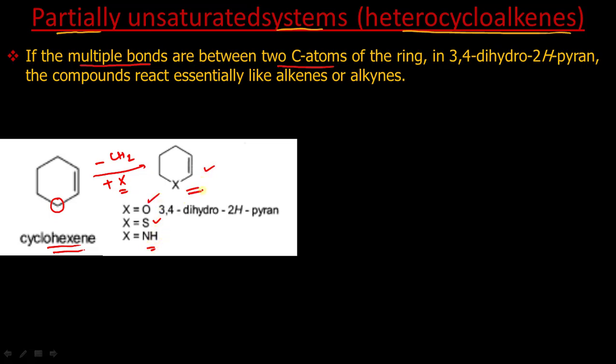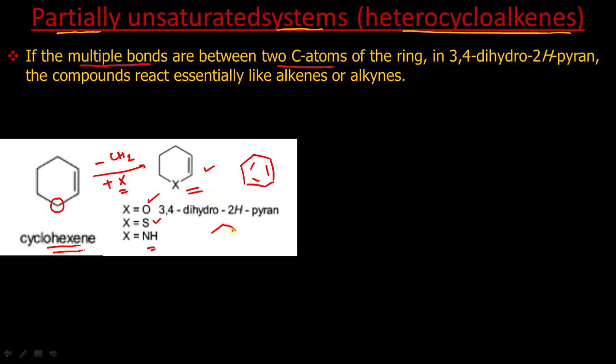Now this compound is partially unsaturated. Why? Because for a 6-membered ring, the maximum possible unsaturation is this. It can have 3 double bonds, but it contains only 1, so that's why it is called a partially unsaturated system.